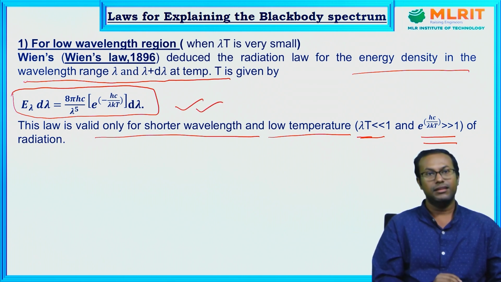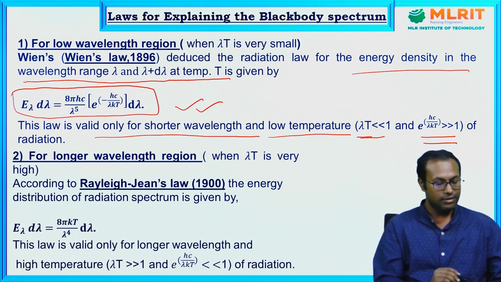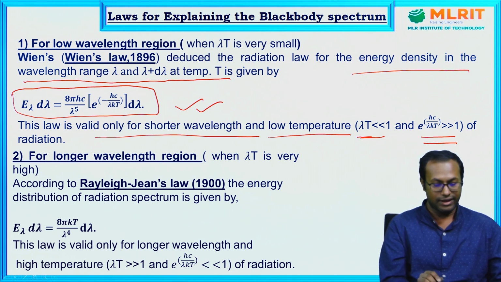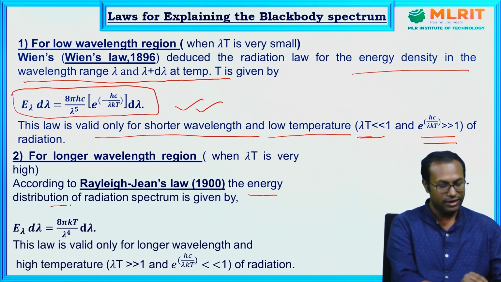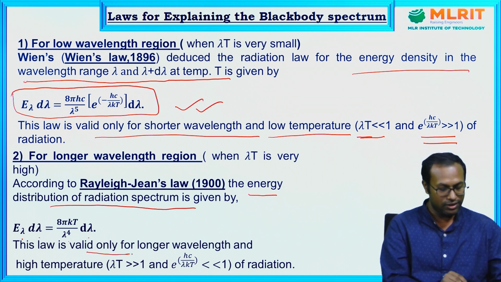In the 19th century, exactly around 1900, Rayleigh-Jeans also proposed a law. Rayleigh-Jeans proposed that the energy distribution of radiation of a spectrum is given by E lambda d lambda equals 8 pi kT by lambda to the power 4 d lambda. This Rayleigh-Jeans law is valid only for the longer wavelength and high temperature region.